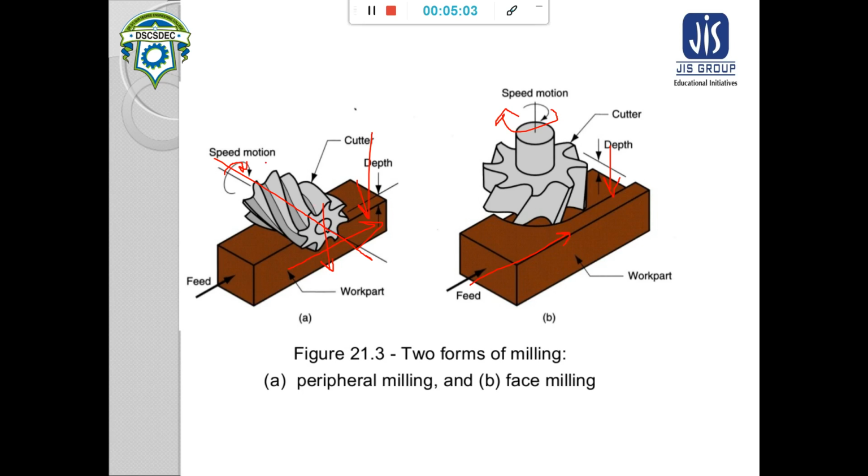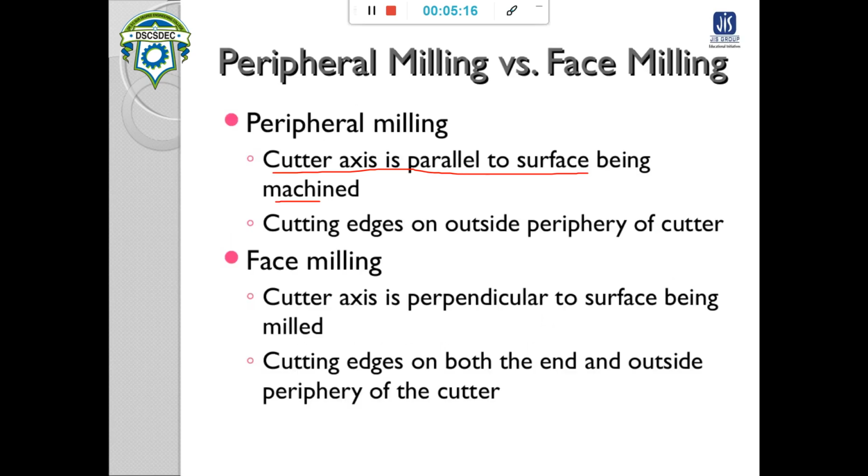See here, this is the cutter axis and it is parallel to this machine surface or work surface. When the cutter axis is parallel to the machine surface, it is called peripheral milling. The cutting edges are on the outside periphery of the cutter.